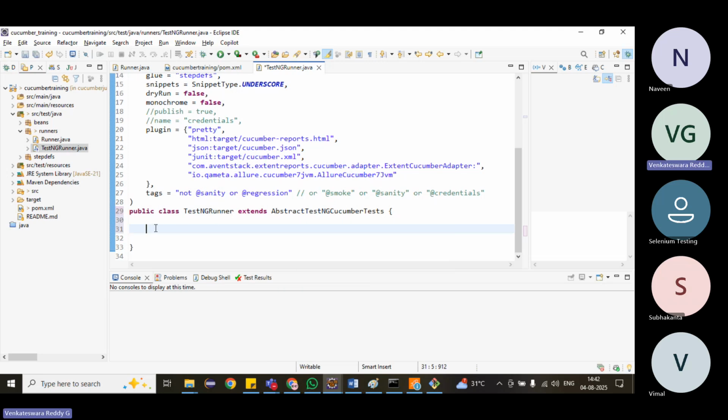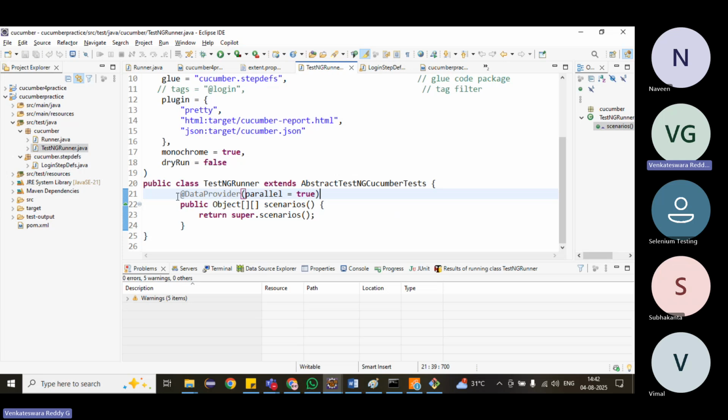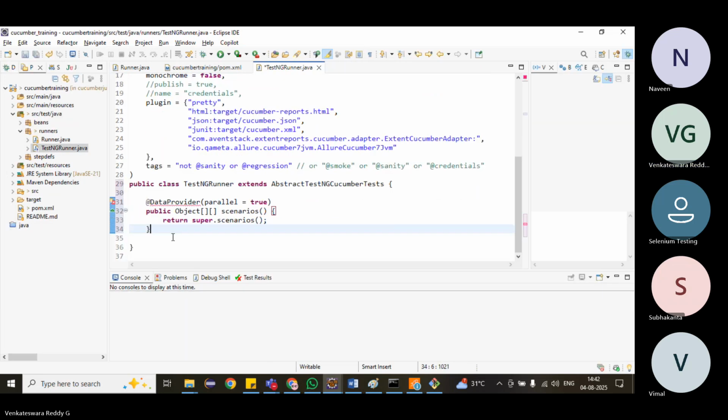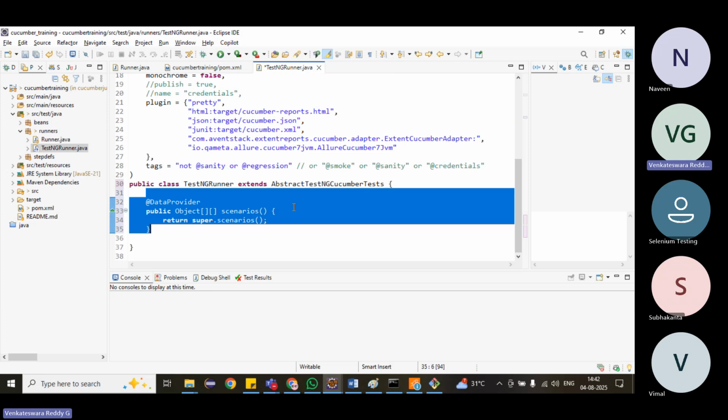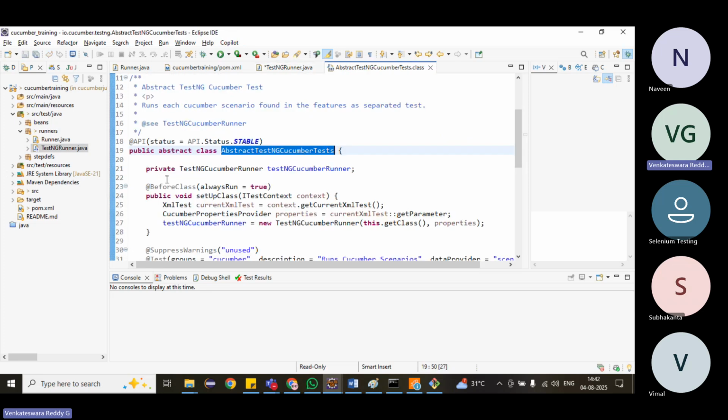Then one more thing that is optional, but useful if you want to run in parallel: we have to override this method. We'll see parallel later. This is optional for now, we don't require it. If you want to get this piece of code, we can go to the parent class.